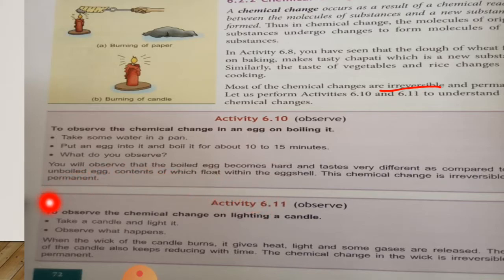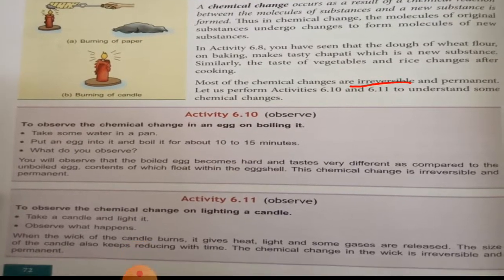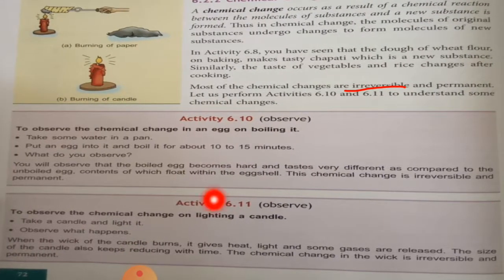So, first you have to take a candle and light it. You have to observe what happens when the wick of the candle burns. It gives heat, light and some gases are released. The size of the candle also keeps reducing with time. The chemical change in the wick is irreversible and permanent. So, when we light a candle, heat, light and some gases come out from the wick of the candle and the size of the candle decreases as it burns. So, the chemical change in the wick is irreversible and permanent.